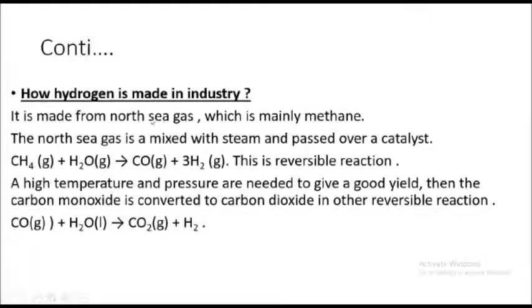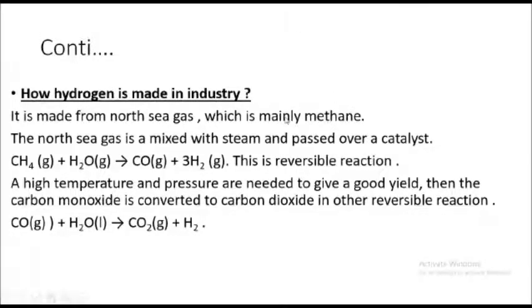So North Sea gas is natural gas formed from the compounds called alkanes.